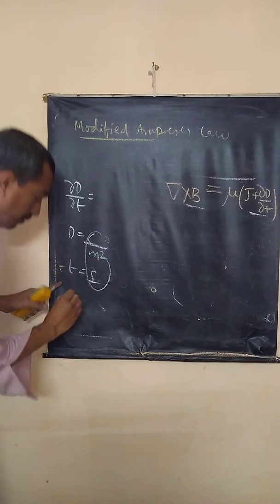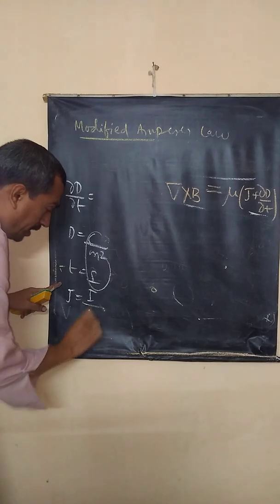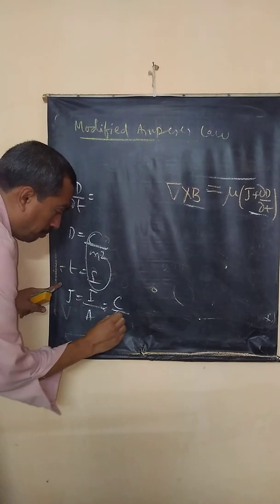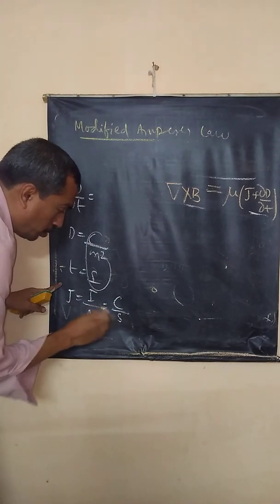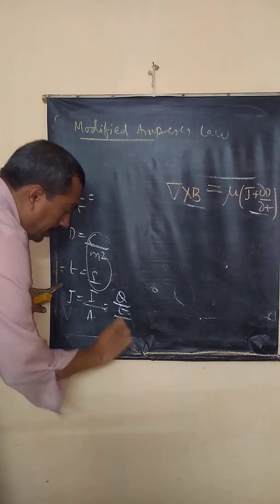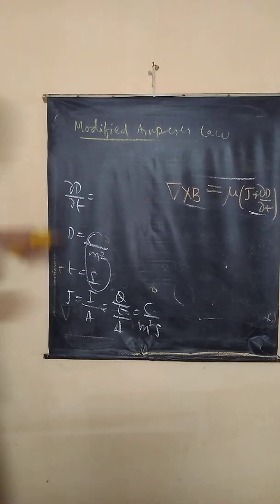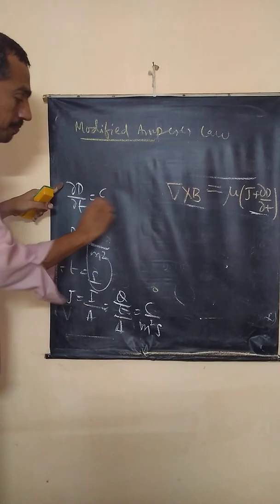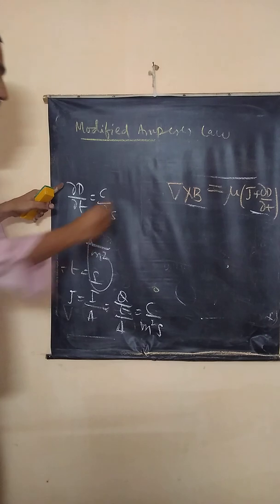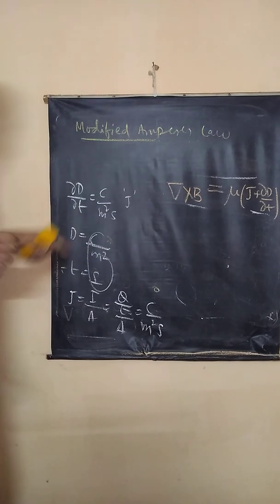This is nothing but the unit of J. J is I by A, and I is equal to Q by t, right? By area. So coulomb per meter square second. Please understand, D by t has the dimensions of J, current density.